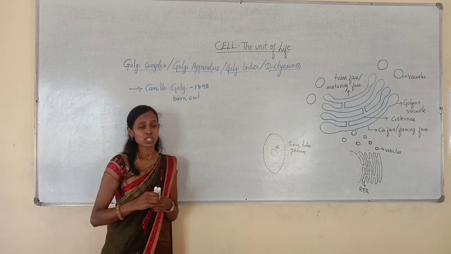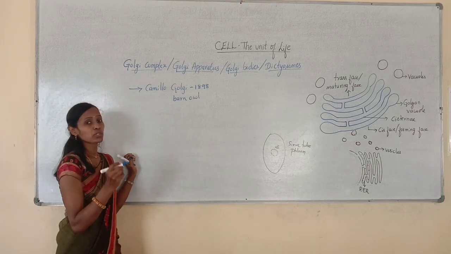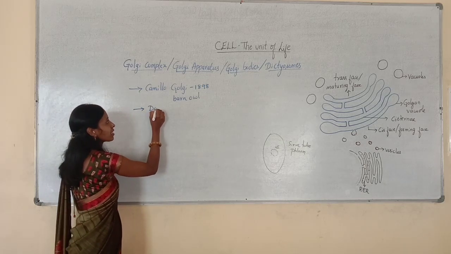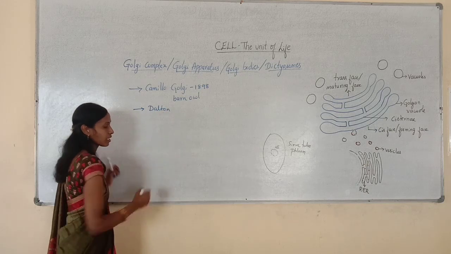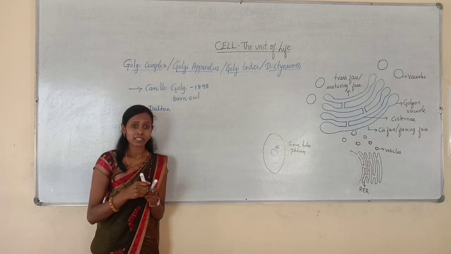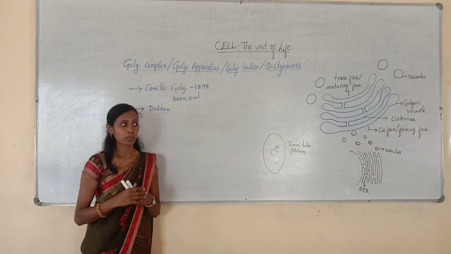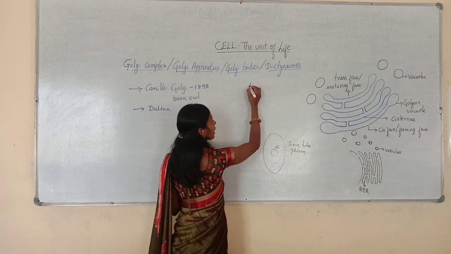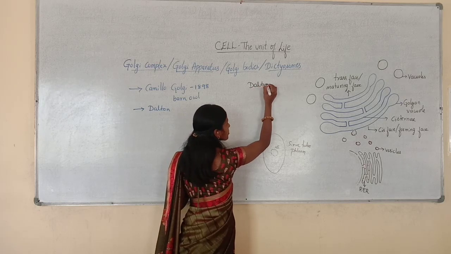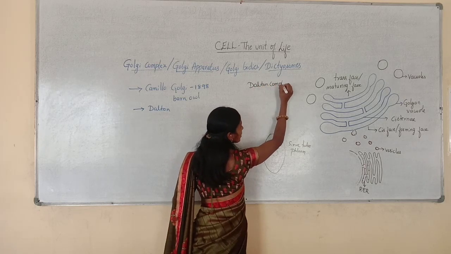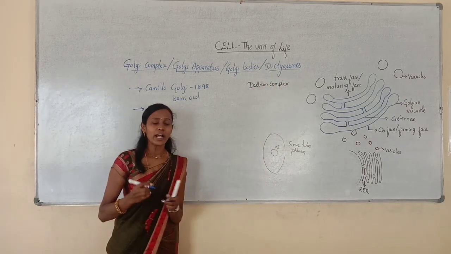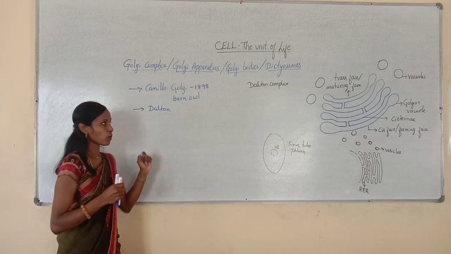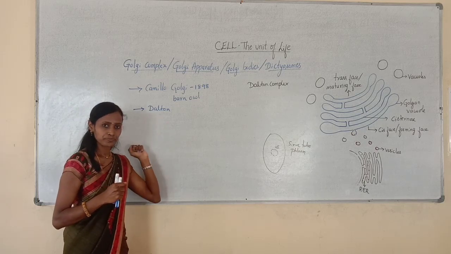Later, the structure of the Golgi complex was observed under the electron microscope by another scientist called Dalton. Hence, Golgi complex can also be called Dalton complex, as its structure under the electron microscope was studied by Dalton.